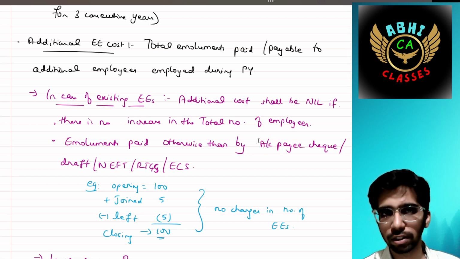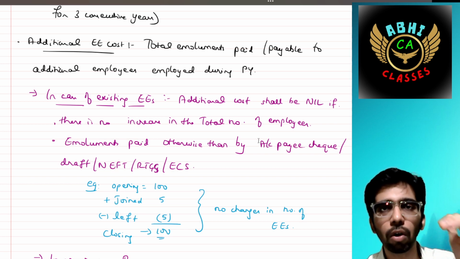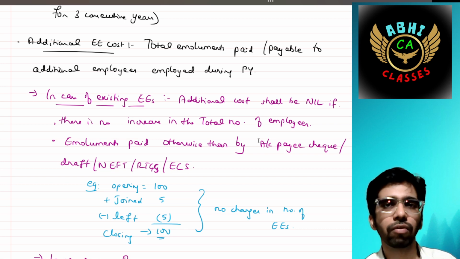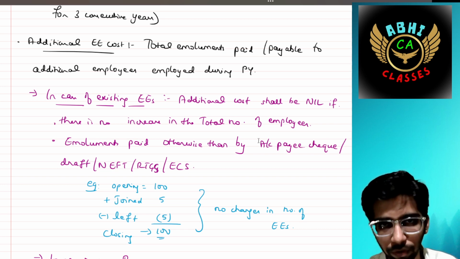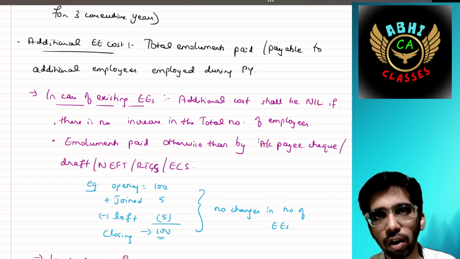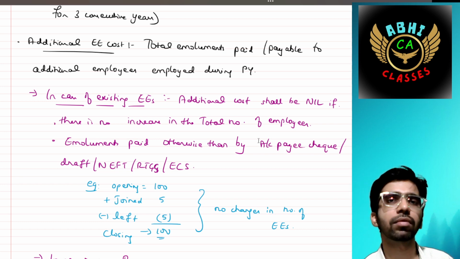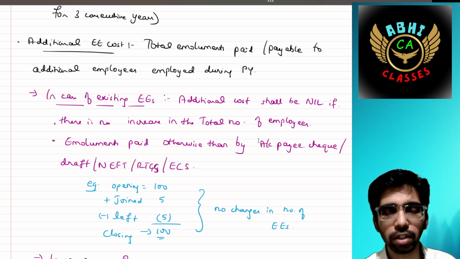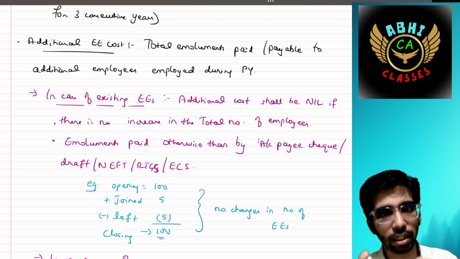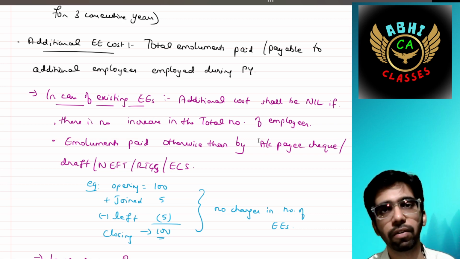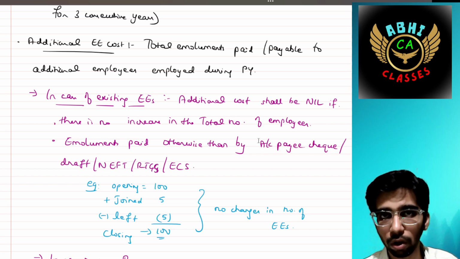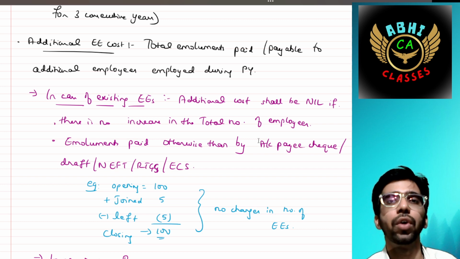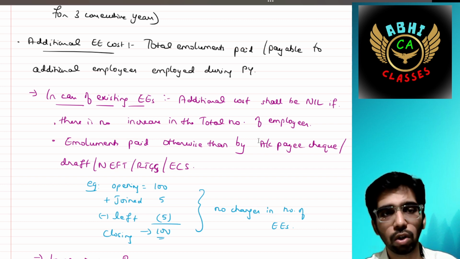Okay. Then, for example, we will take one example. The opening employees in the organization is 100. Five employees joined in the previous year, and 5 left the organization. So effectively, that organization has the same number of employees in the previous year as compared to the last previous year. So opening 100, closing 100. There is no increase in the employees, and accordingly that organization is not going to claim the deduction in respect of those 5 employees' hiring employee costs.